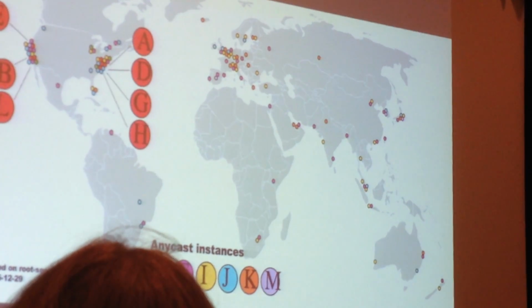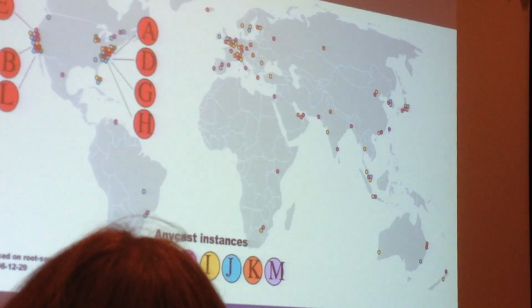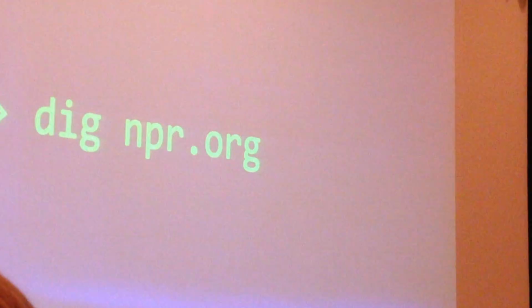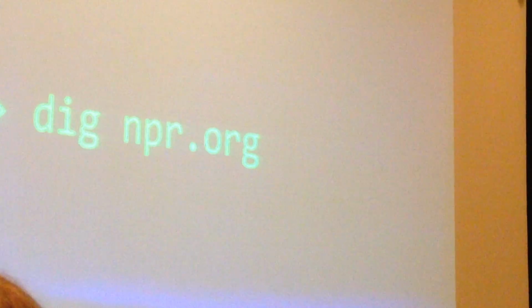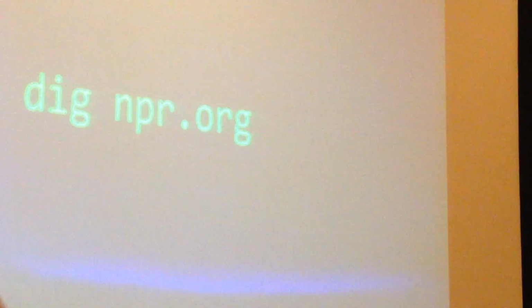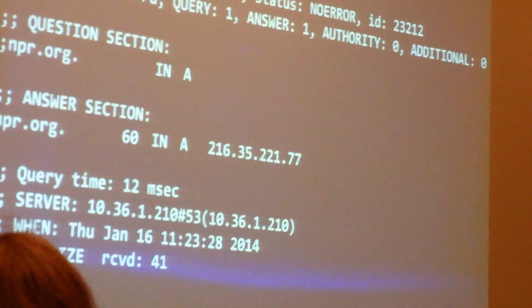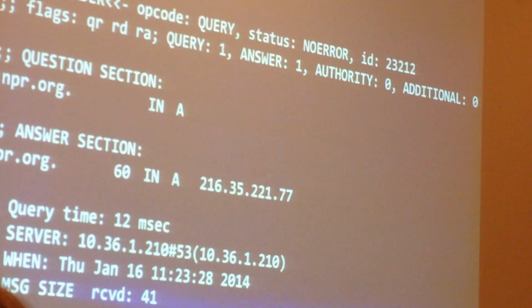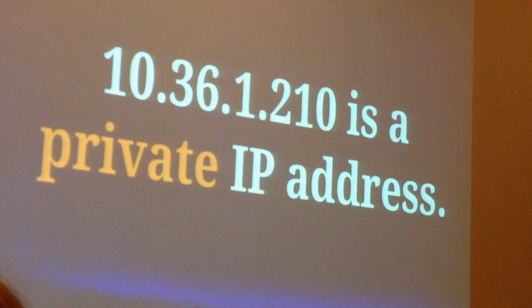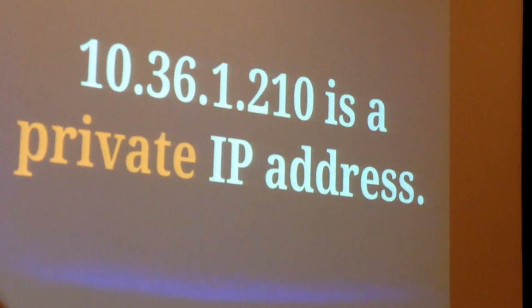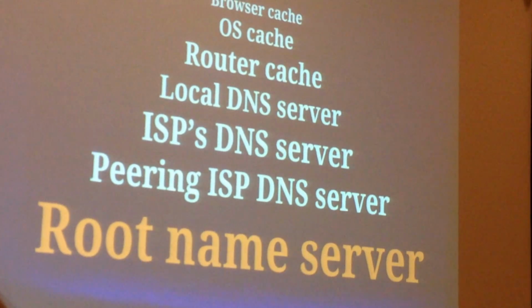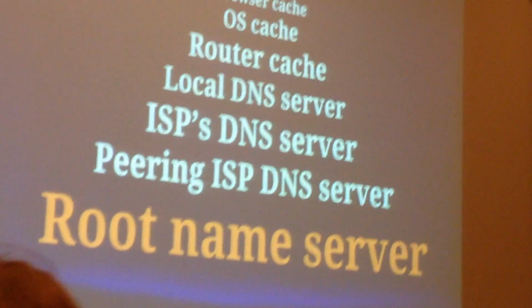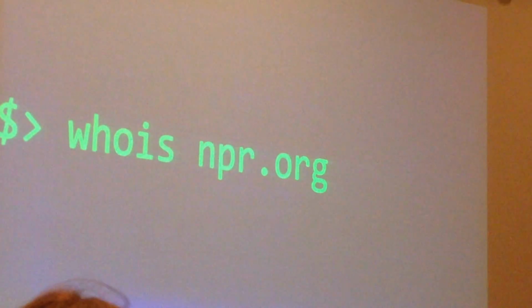Now, you're going to notice that the rest of these servers are throughout the United States and also throughout the rest of the globe. The internet is obscenely physical. We're going to talk about that a little bit later. Now, if you use a Unix tool like dig on npr.org, you're going to see the information about NPR, and you're also going to see that this is an internal DNS server that is talking to our computer. Why is it an internal DNS server? Because there are layers and layers and layers of cache until you get to a root name server. This is why it takes so damn long for your domain name to propagate.